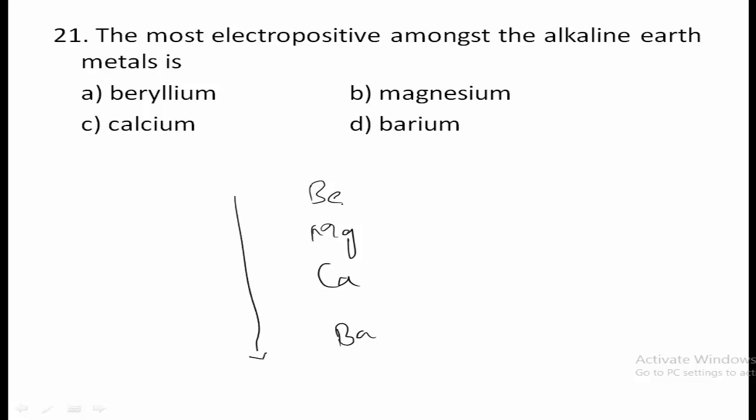So if you again see these four elements, beryllium, magnesium, calcium and barium, this is the arrangement of these elements in the periodic table. Now barium has the lowest ionization enthalpy in this group, and thus it can easily lose the electron, and thus we can say it is the most electropositive among these four. So therefore option D is the correct answer.